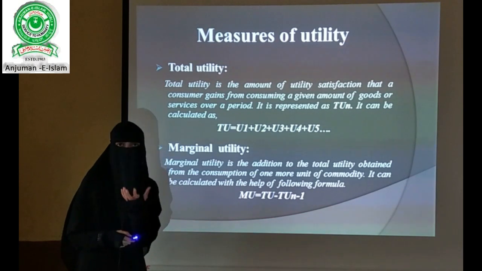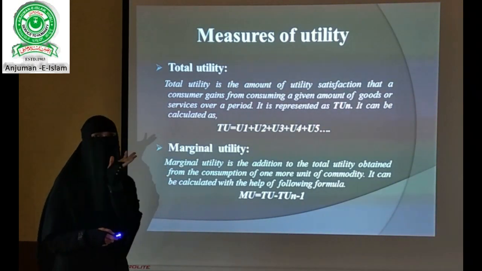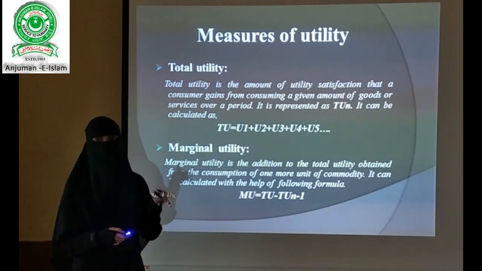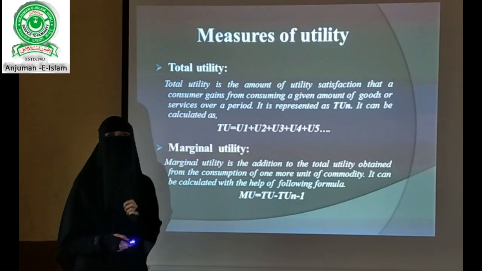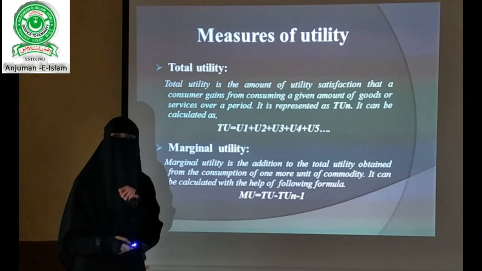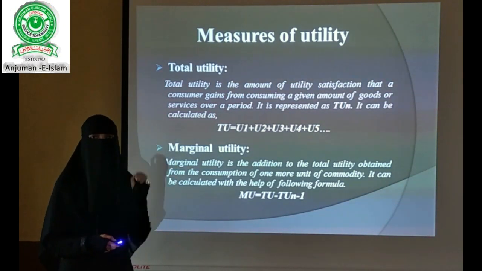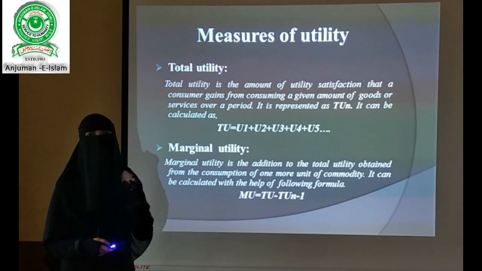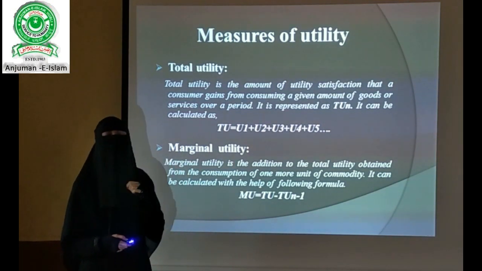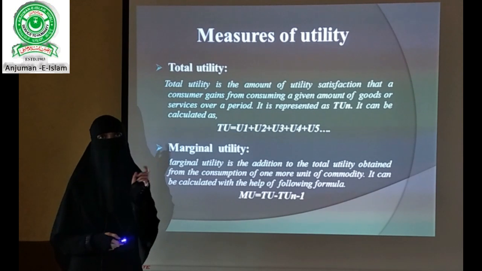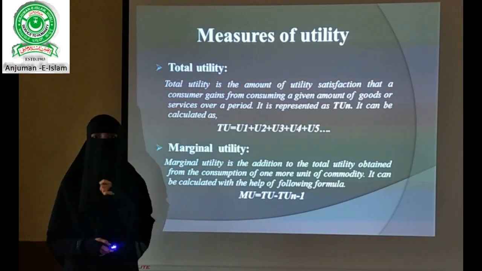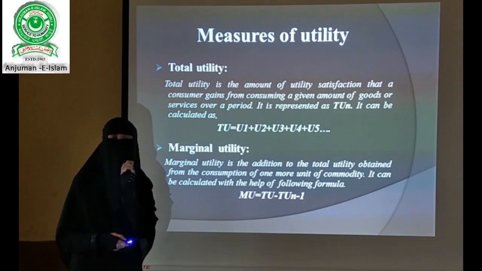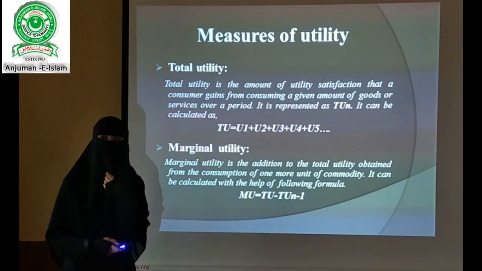Suppose, as in the example, I have consumed 3 mangoes. The first mango has given me 10 units of utility, the second 8 units, and the third 2 units. So total utility was 20. Now I have further consumed the 4th mango. Suppose the 4th mango has given me 1 unit of utility.